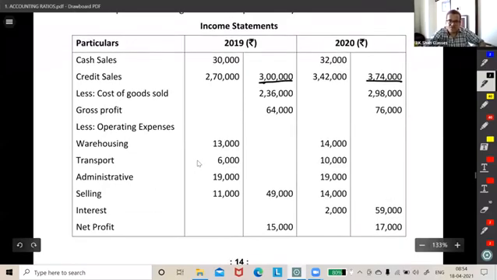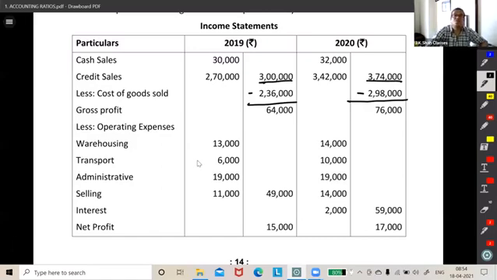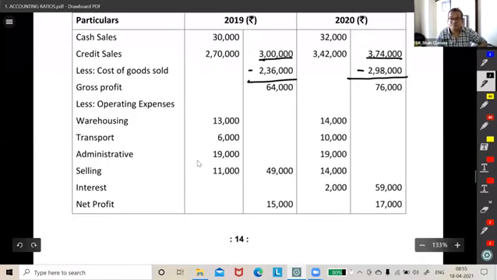Less cost of goods sold. Draw some lines, people. This is to be subtracted, then you will get gross profit. Don't sit idle. Do all these, otherwise you will not get the flow of the question.